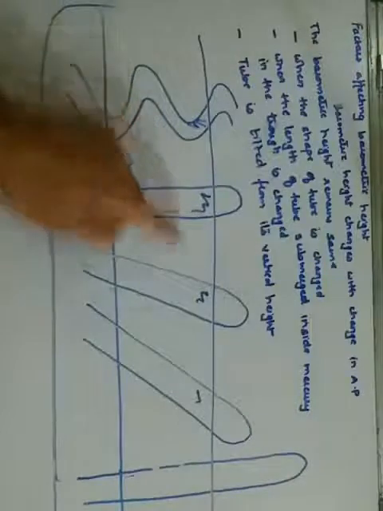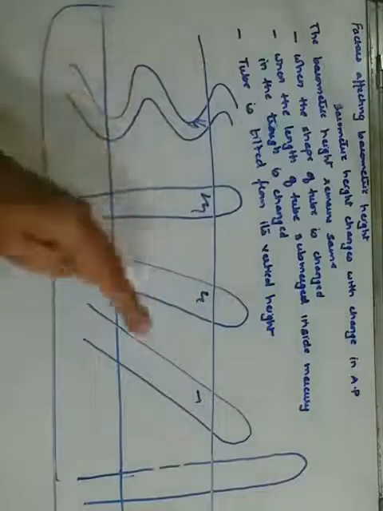Getting it? Those are the factors which affect the barometric height, and it does not depend upon the shape, the tilting position and the length of the tube. Getting it? This is a very important note, what happens when the tube is tilted. That's a back question. Okay, we proceed further.